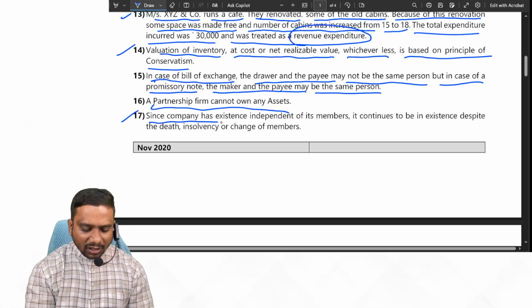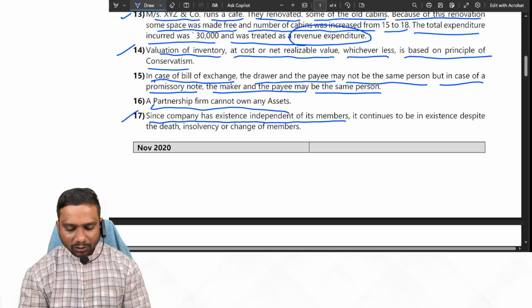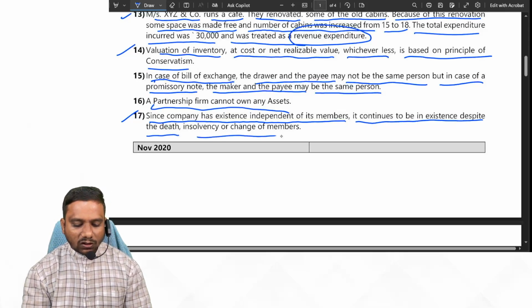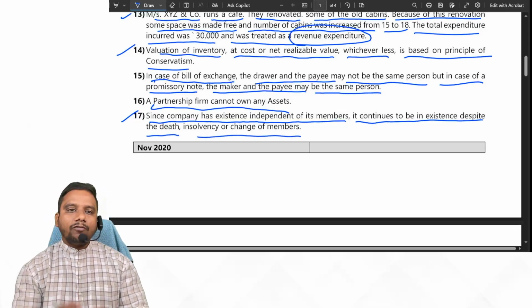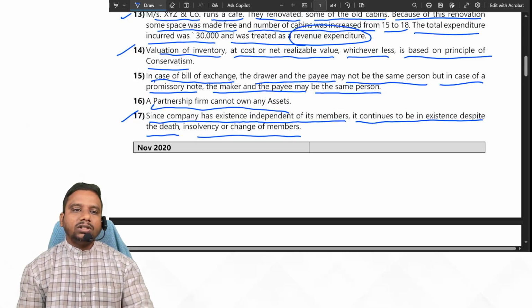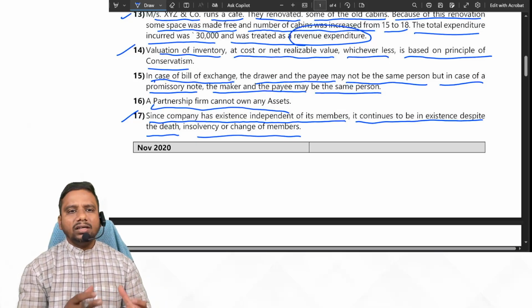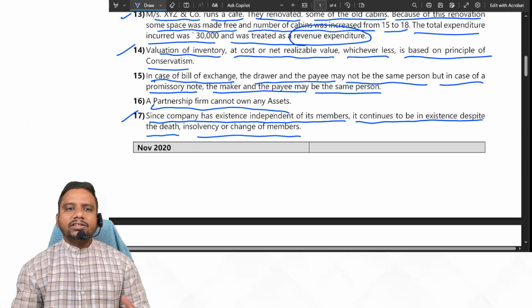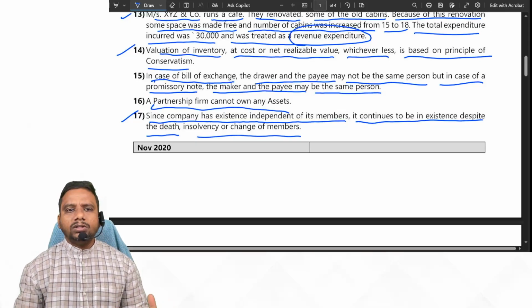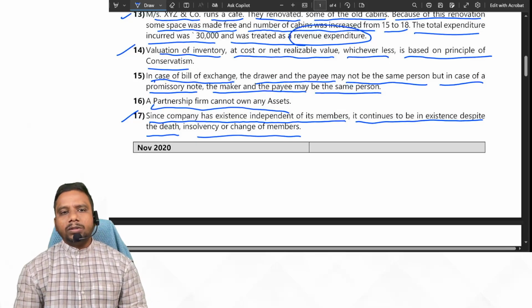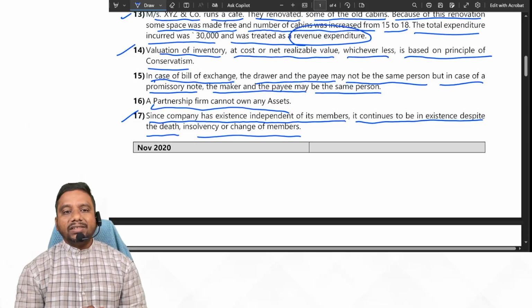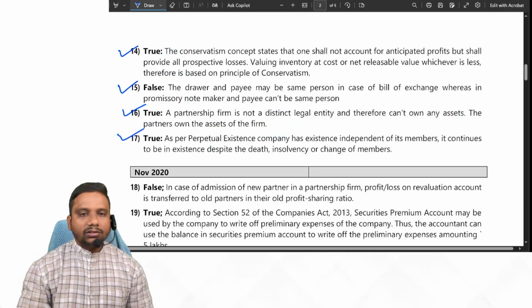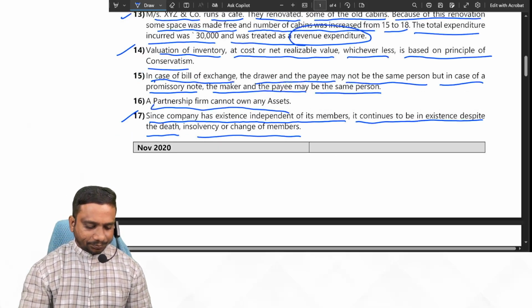Next one. Since a company has existence independent of its members, it continues to be in existence despite the death, insolvency, or change of members. Yes, after incorporation, the company gets a separate legal entity, so it is different from its members. The death or insolvency of members cannot affect the existence of the company. So the given statement is true.